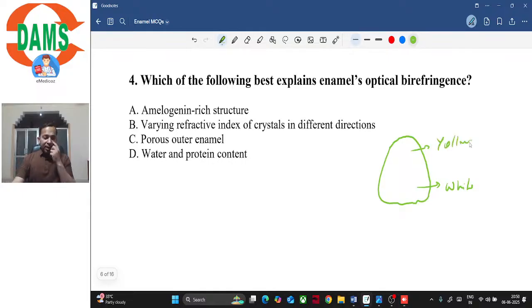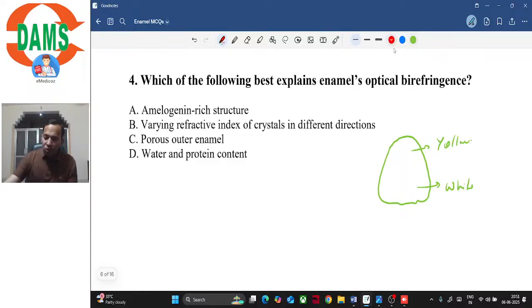So basically the appearance of the crown would vary from incisal edge to the cervical margin, or from occlusal surface to the cervical margin. So different places they appear different. This property is known as birefringence, right?